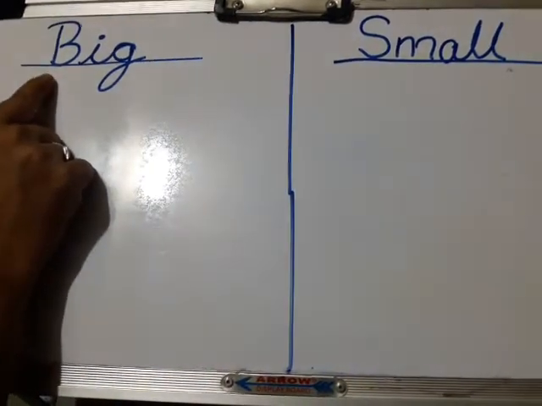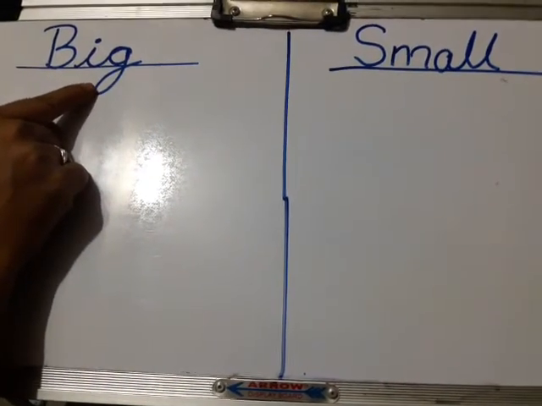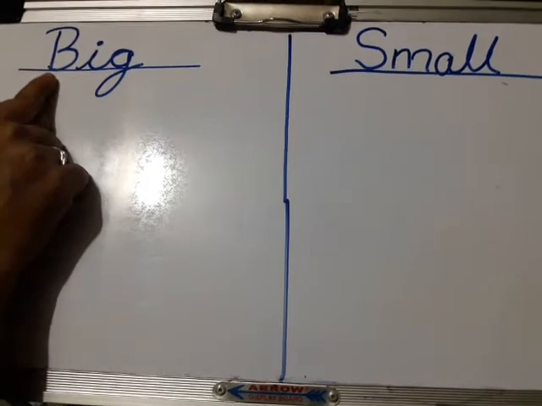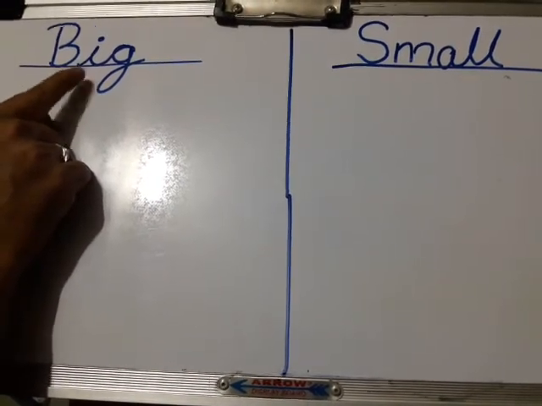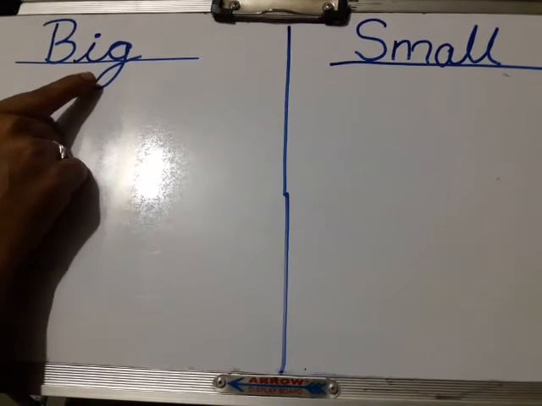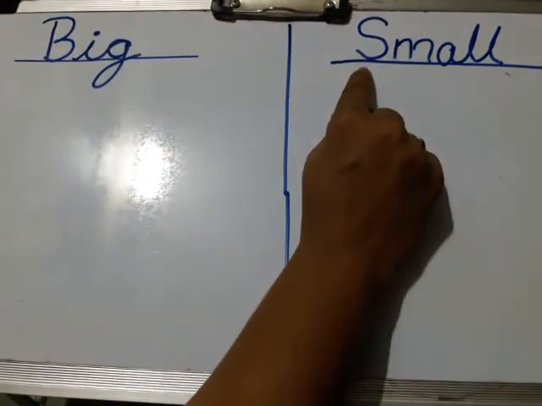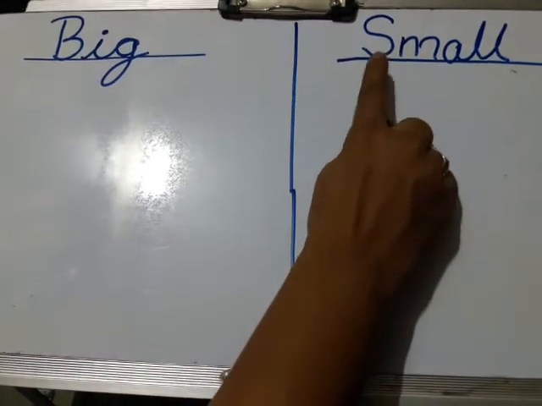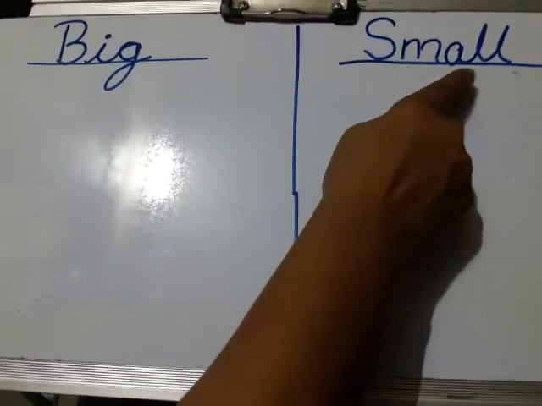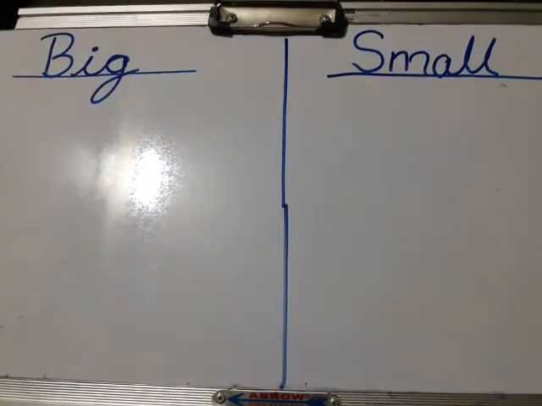Again. B I G, big. Say again. B I G, big. Okay. And then next S M A double L, small. S M A double L, small.